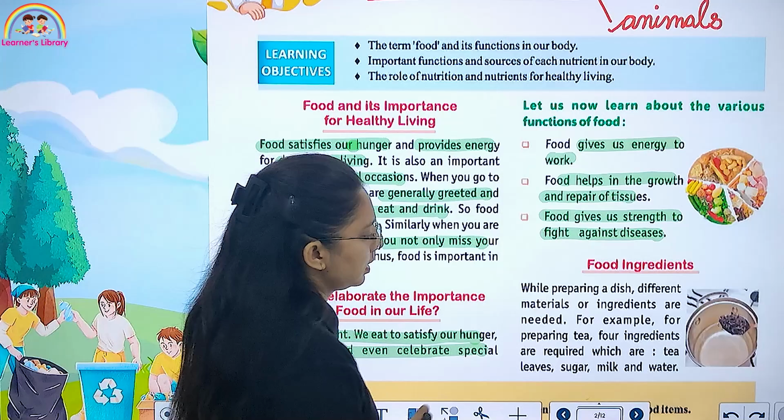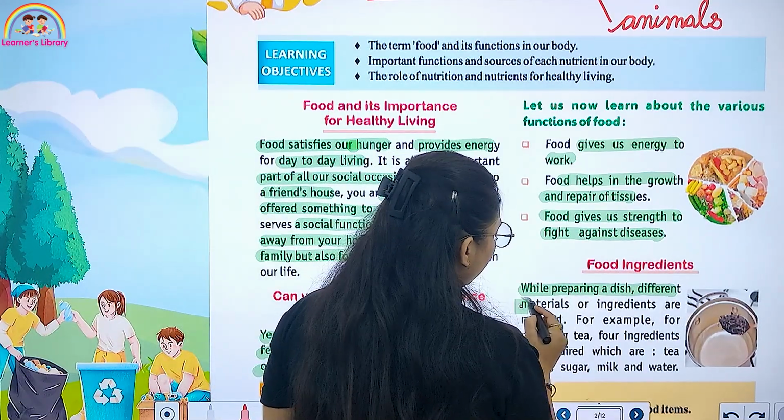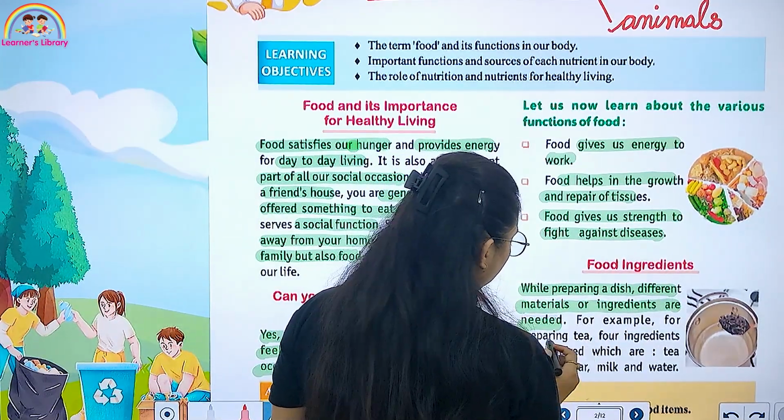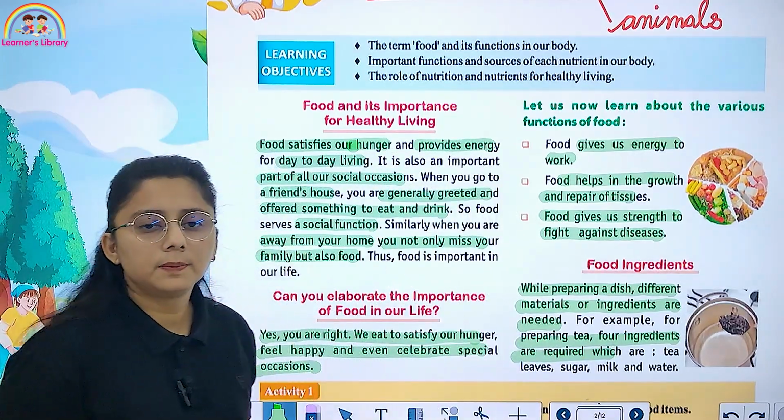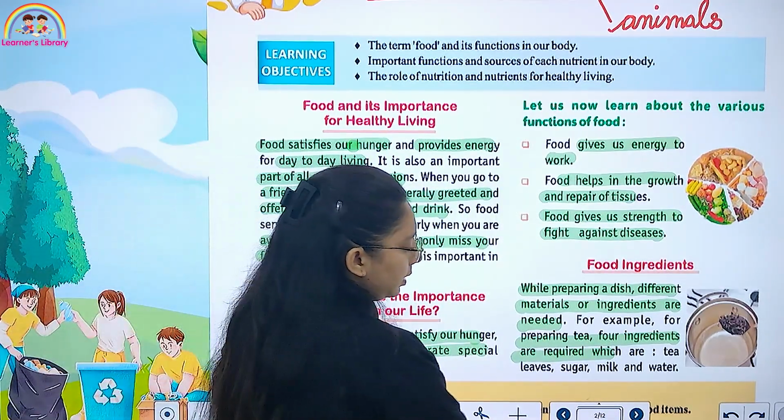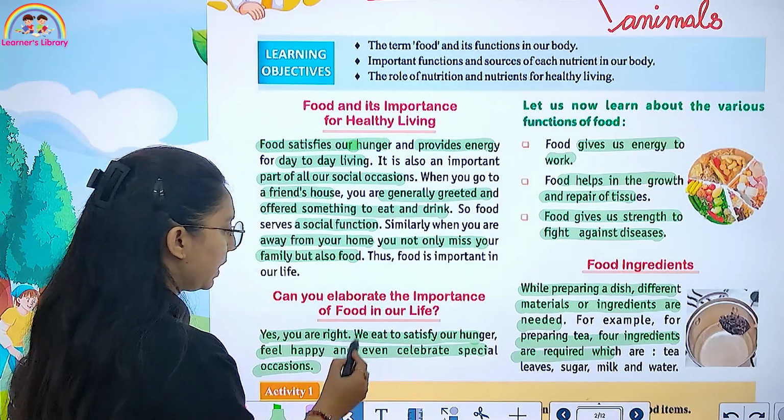Now, food ingredients. While preparing a dish, different materials or ingredients are needed. For preparing tea, four ingredients are required. We need tea leaves, sugar, milk and water. And then we can prepare our tea.